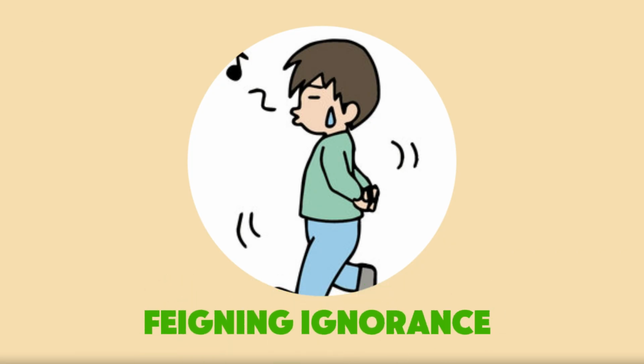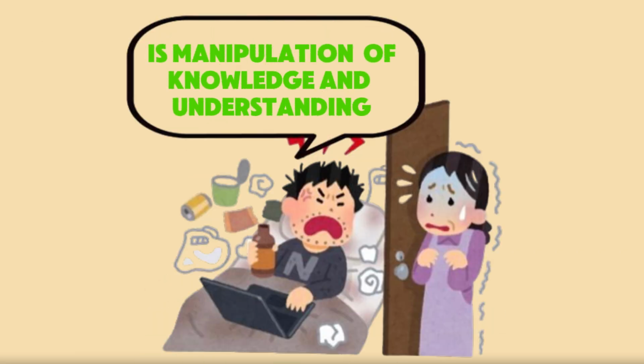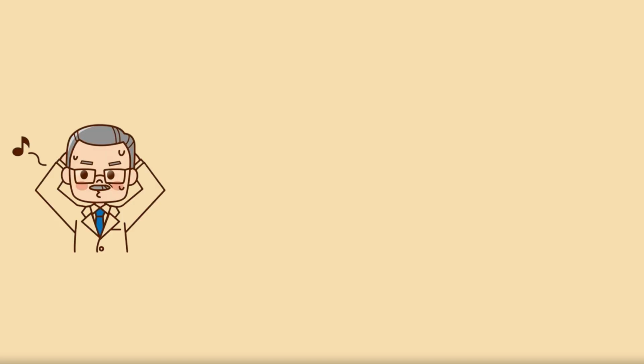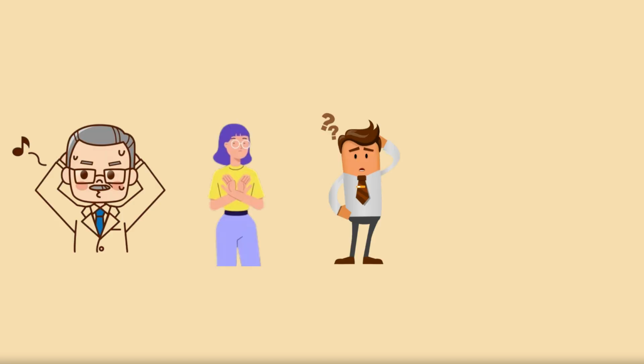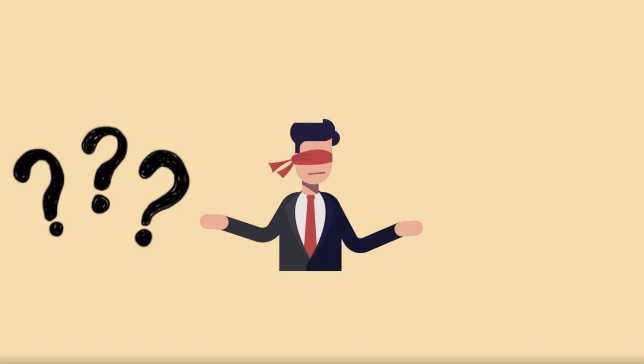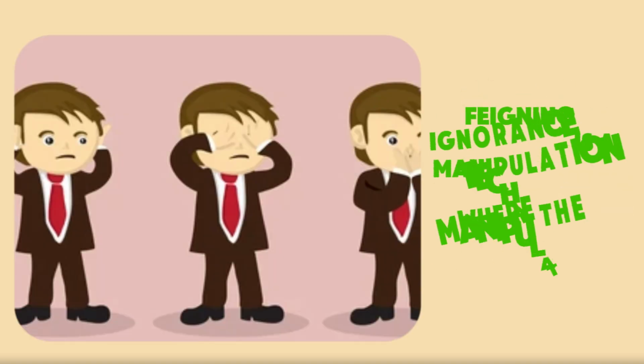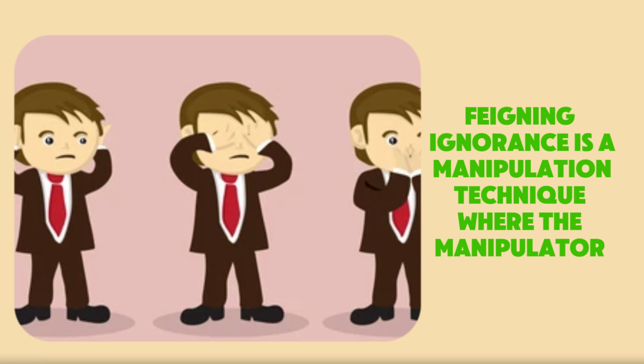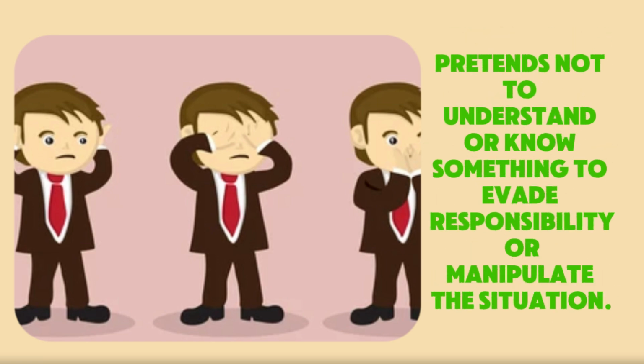Feigning ignorance is manipulation of knowledge and understanding. Its attributes are pretended ignorance, denial, confusion, evasion. Often use symbols: question mark, blindfold, empty book. Feigning ignorance is a manipulation technique where the manipulator pretends not to understand or know something to evade responsibility or